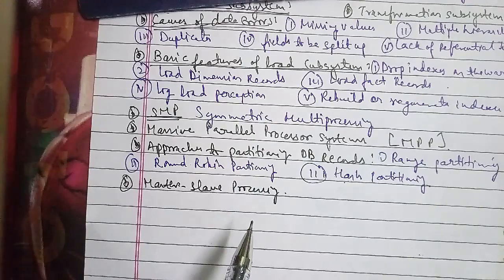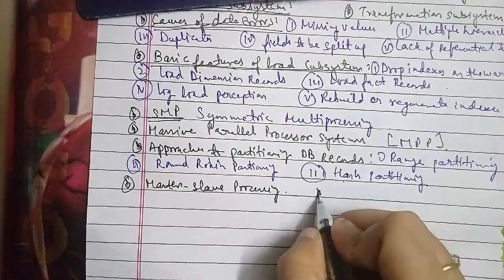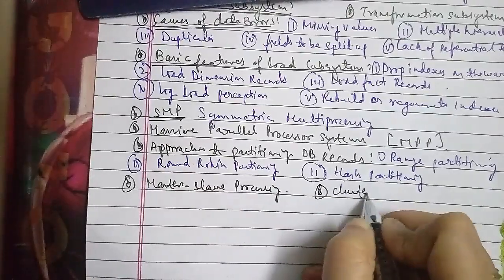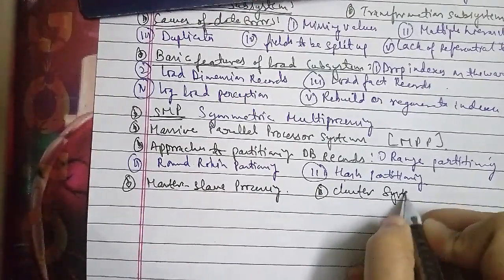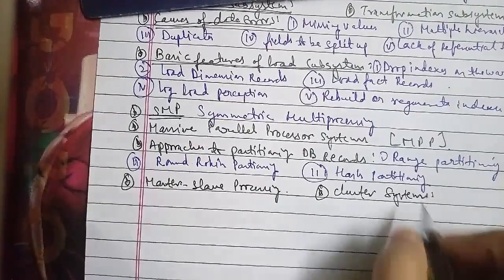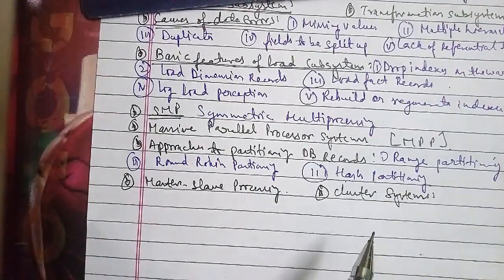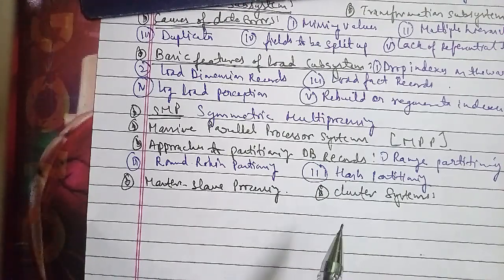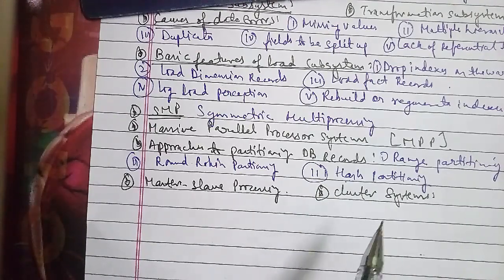The second is image support. The third is graphical front-end developer tools. And the fourth is object-oriented DBMS.